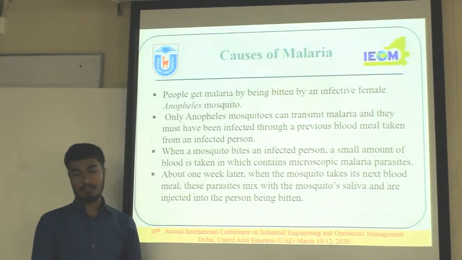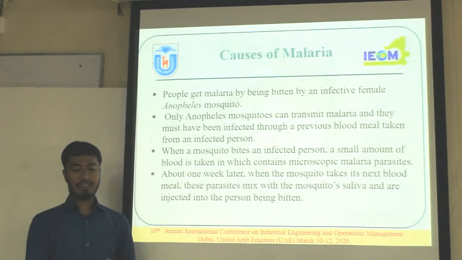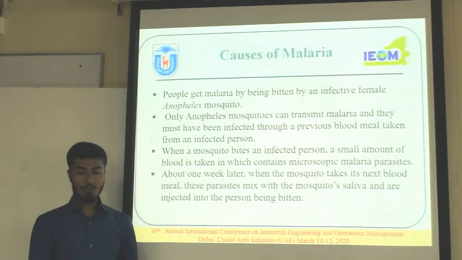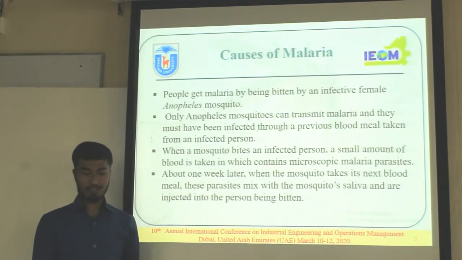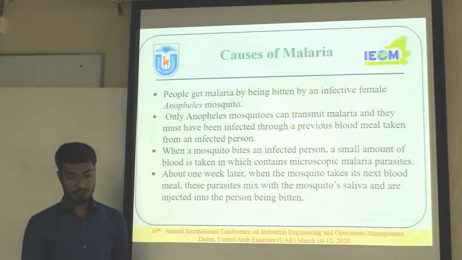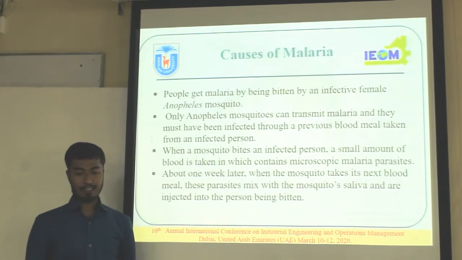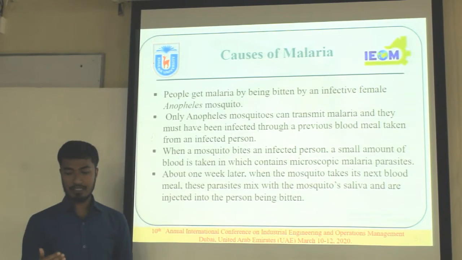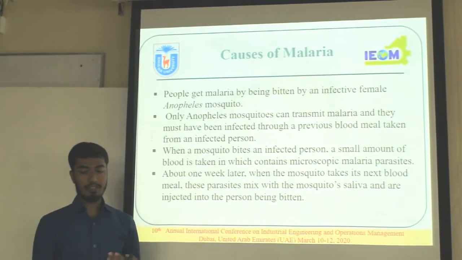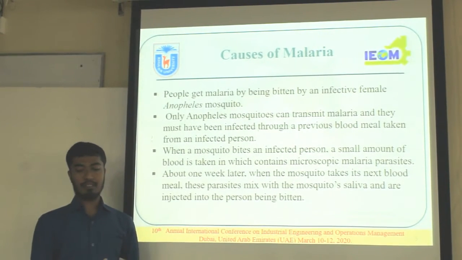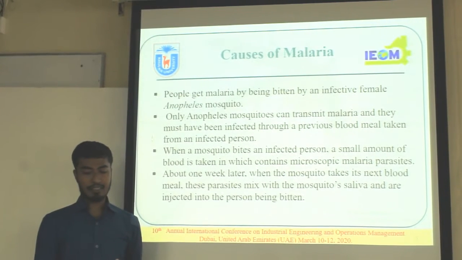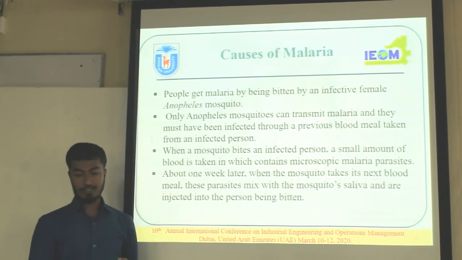Here we see the causes of malaria. People get malaria by being bitten by an infective female Anopheles mosquito. Only Anopheles mosquitoes can transmit malaria and they must have been infected through a previous blood meal taken from an infected person. When a mosquito bites an infected person, a small amount of blood is taken in which contains microscopic malaria parasites. About 1 week later, when the mosquito takes its next blood meal, these parasites mix with the mosquito's saliva and are injected into the person being bitten.